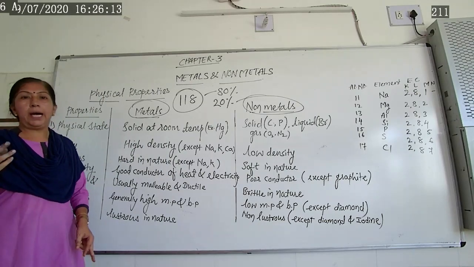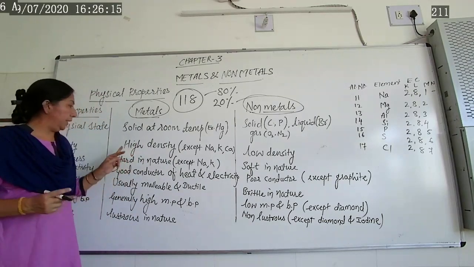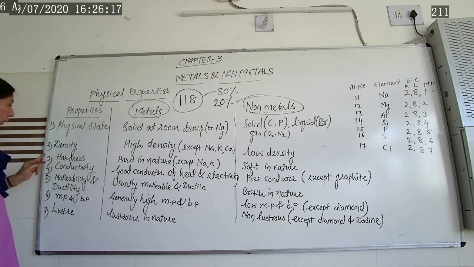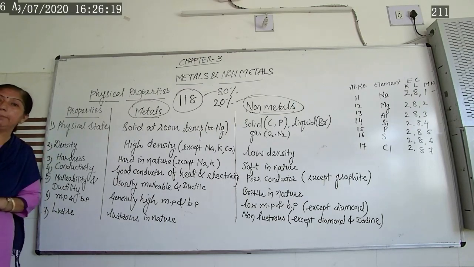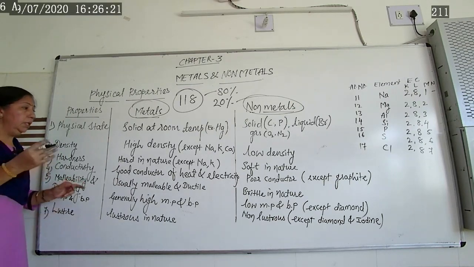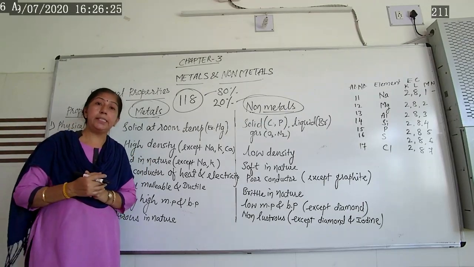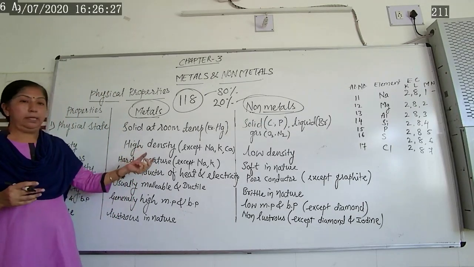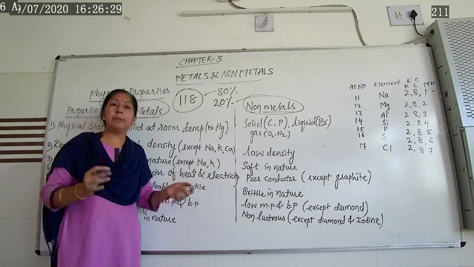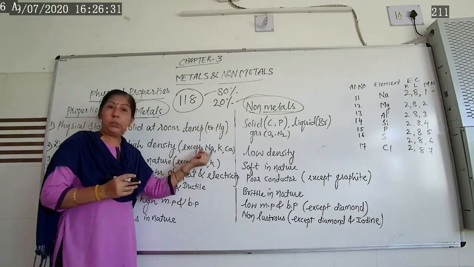Now let us start another property, a physical property of metals and non-metals. Second property, let us see about the density. Now most of the metals are dense in nature. Their density is what? High density. Once again, here also you will learn some exceptional cases.